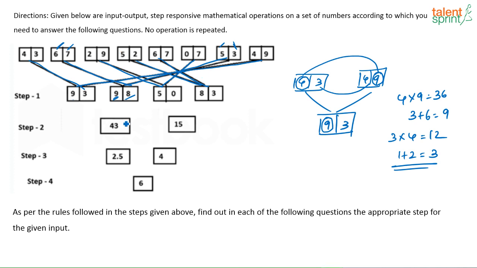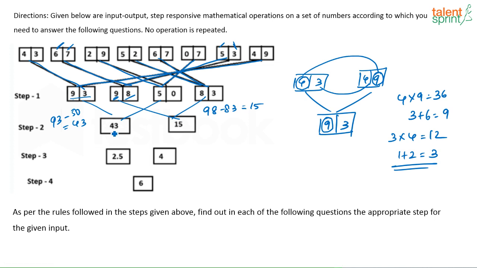And moving on to the second step, the logic that has been used here is what? See, you have 93, 98, 50, 83. Now, what is 93 minus 50? That is 43. 98 minus 83, that is 15. That is the logic here.